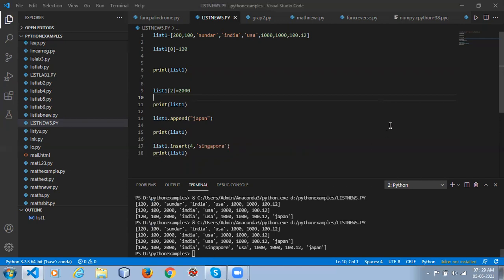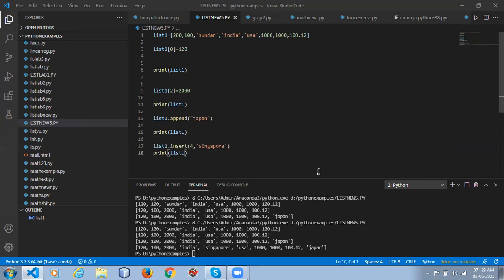Between India and USA, Singapore is added. If you want to add at the end, use append. If you want to insert at a particular index, give the index and the value. You can add it anywhere, from the first element to the nth element, with the index. If you use append, it will append at the end. So if you want to insert elements at a particular location, give the index.